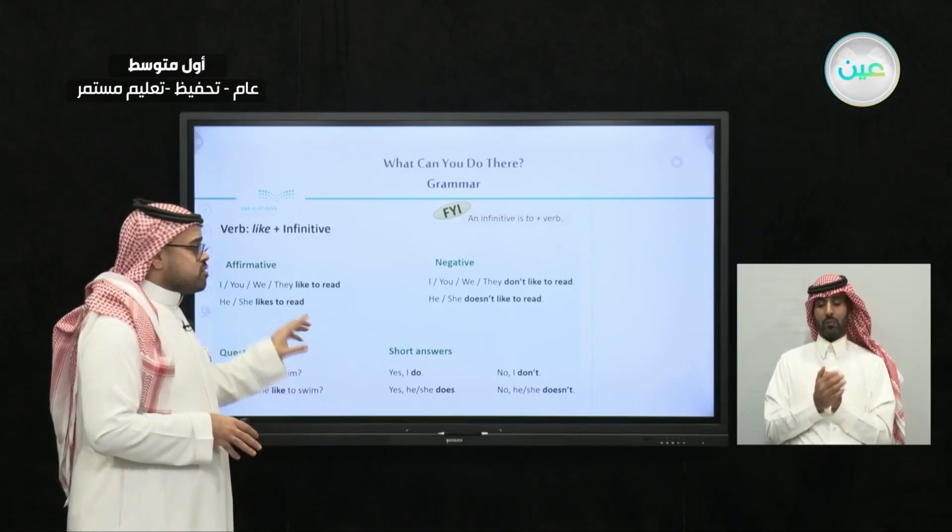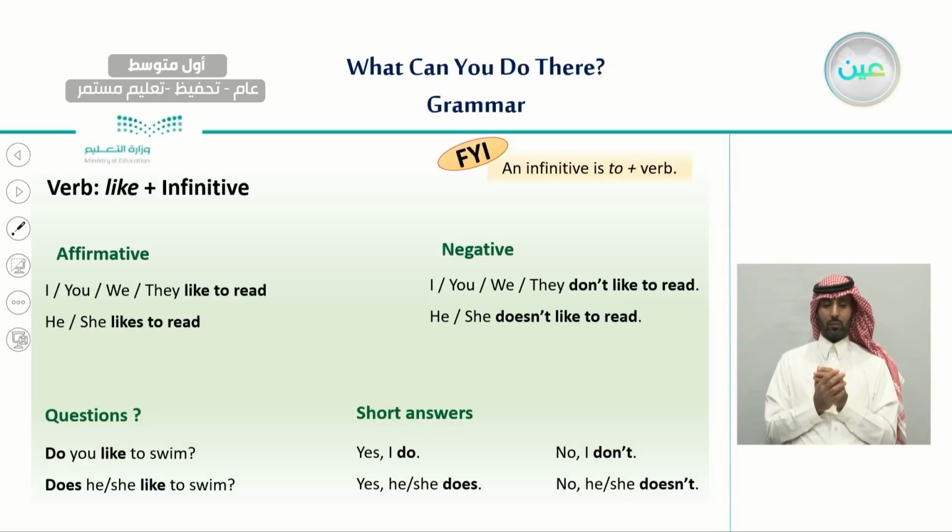And we use, as we said, like plus infinitive to express what we like. And if we are using it in negative sentences, we would say with the same subject pronouns, they or we or I don't like to read. As with he or she, we said he or she does not like to read.